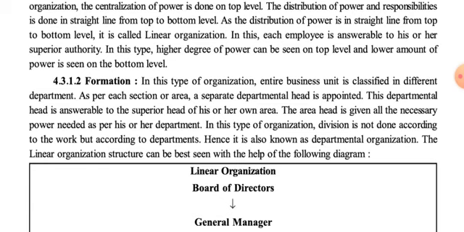That's why this organization is called a centralized organization, where the top level authorities take decisions regarding each and every activity of the management, while the bottom level management is just implementing these decisions, and sometimes they have very little exercise of power. So everything regarding this linear organization is given here.